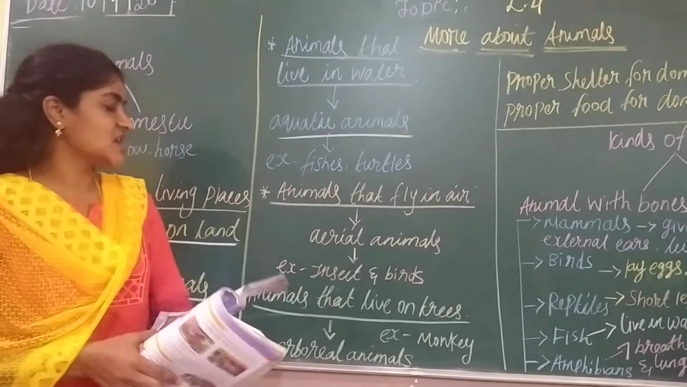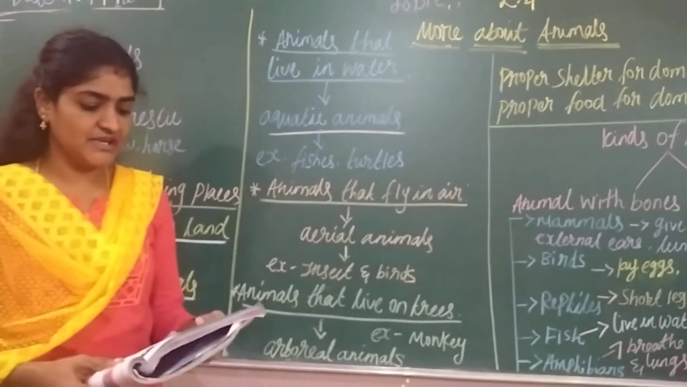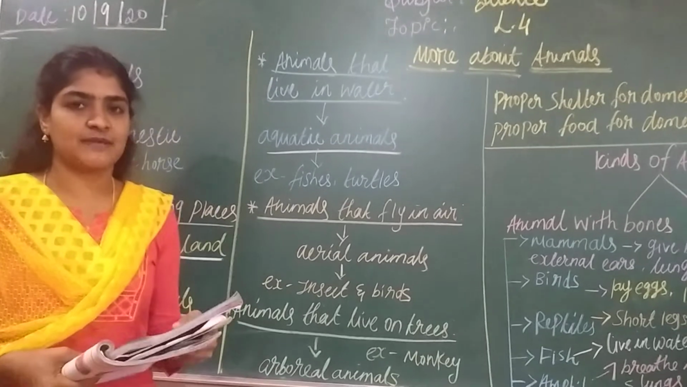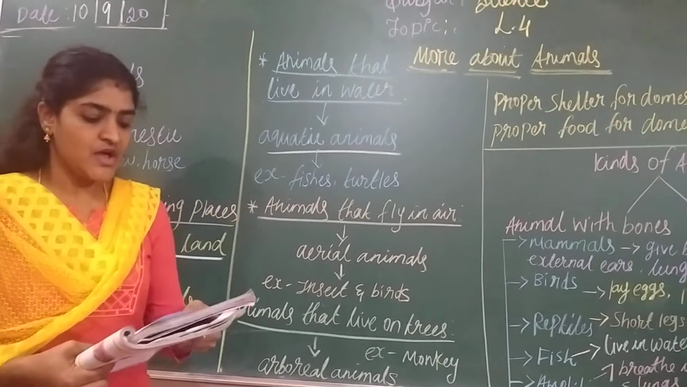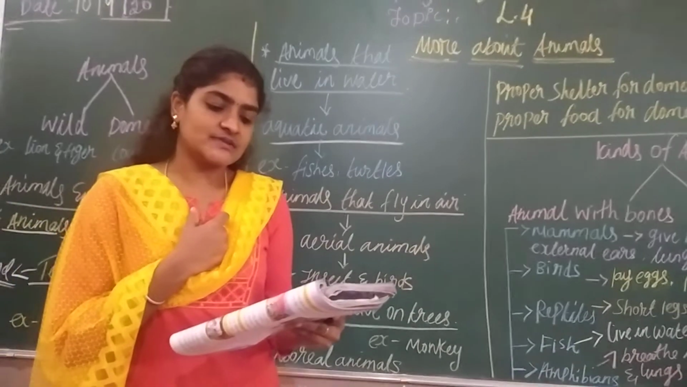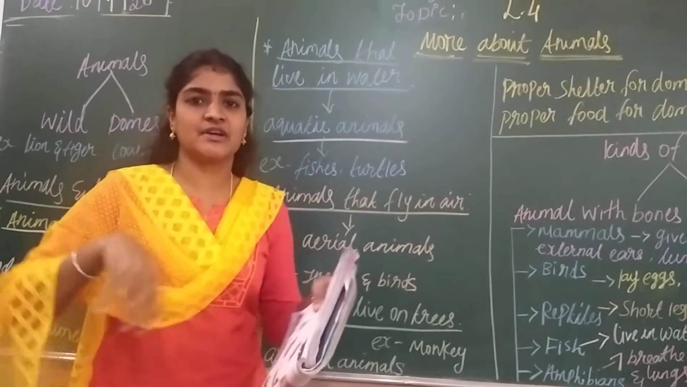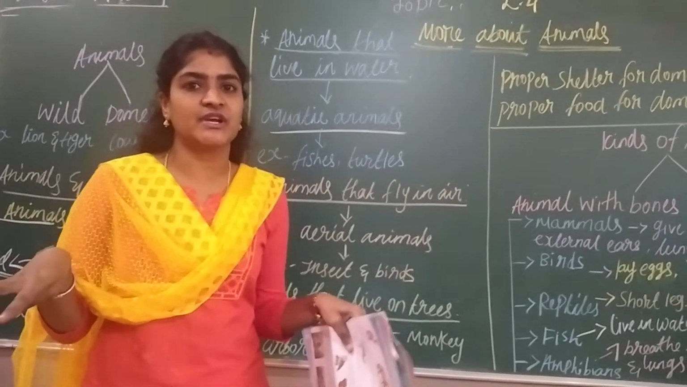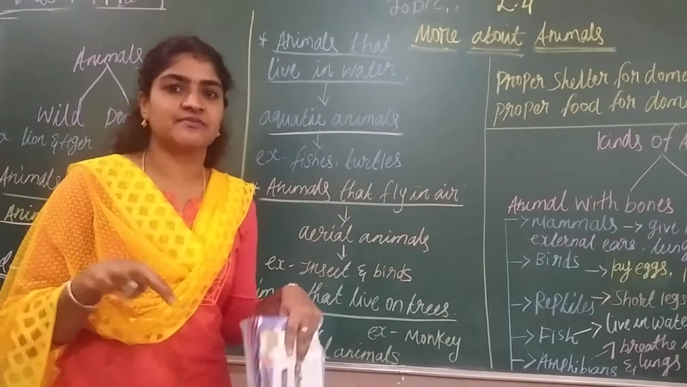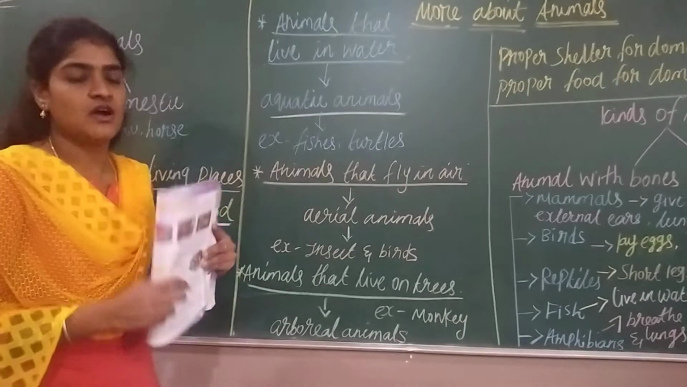The animals which live in the water are called aquatic animals. Examples: fishes, turtles, whales and dolphins are examples of aquatic animals. So how do fishes breathe? With the help of gills. Also tortoises and turtles have flippers, and with their help they swim. With the help of forelimbs and hind limbs, they swim in the water. That's how they can survive in the water.